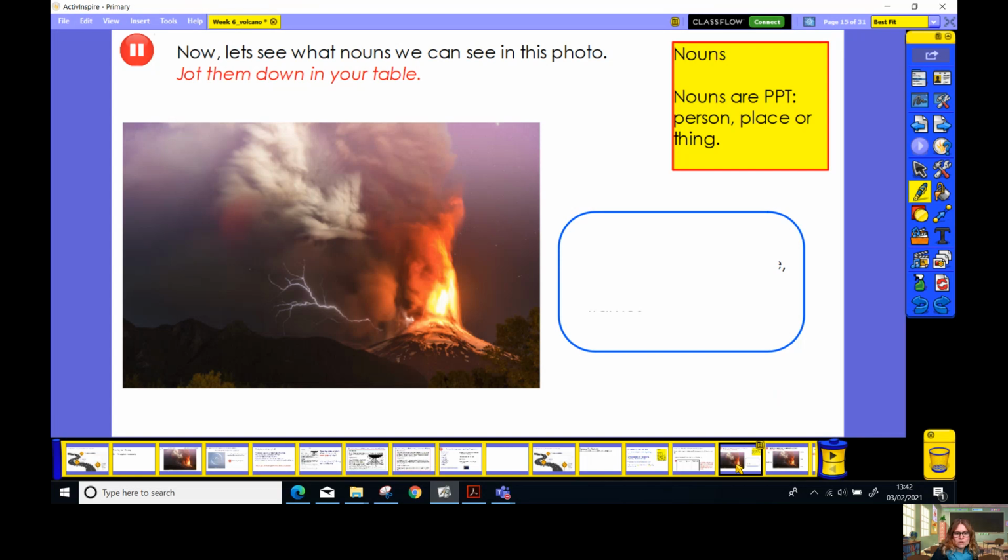Well done. Now I'm sure you've seen lots of things in that picture. Let's go through some of the things I saw. Well, first of all, I obviously saw a volcano. I also saw the sky. I can see the lava. I can see a mountain or a mountain range. I can see trees. I can see smoke. I can see lightning. I can see clouds. I can see flames. If you haven't got any of those words, copy them now into your table. But I'm sure you also got some different ones. Did you see anything different to what I have?